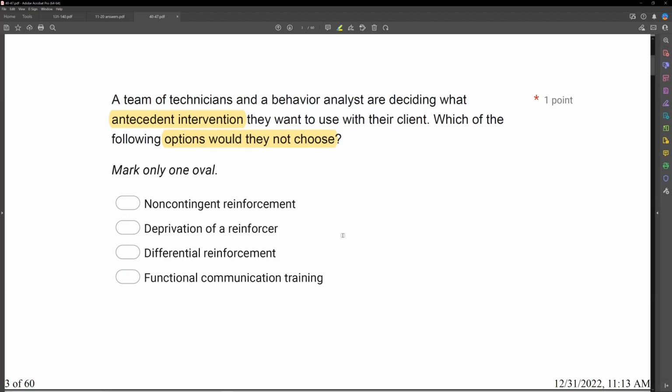Differential reinforcement. That's a consequence intervention. Since it's a consequence intervention, they're not going to be using that for an antecedent intervention. They might use it as part of their package, but if they're picking an antecedent intervention, they're not going to pick differential reinforcement because it's a consequence intervention. And then D, functional communication training is totally fine. Again, that is a type of antecedent intervention. So which of the following options would they not choose? Well, they're not going to choose the consequence intervention. They're not going to choose differential reinforcement.